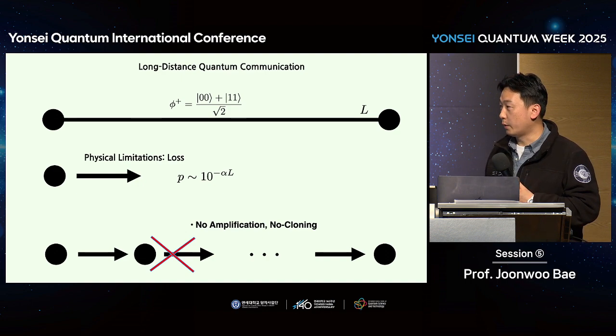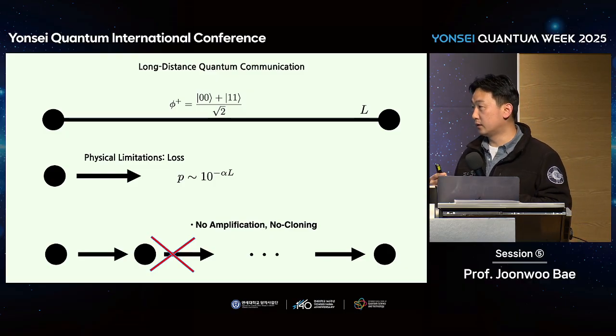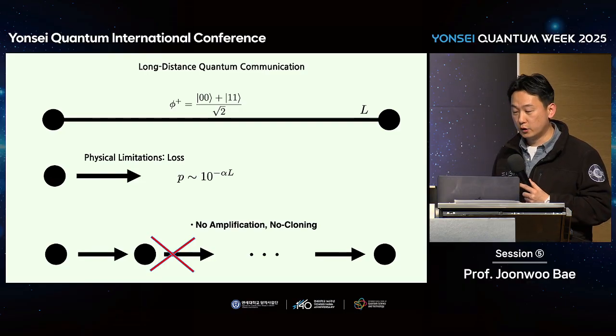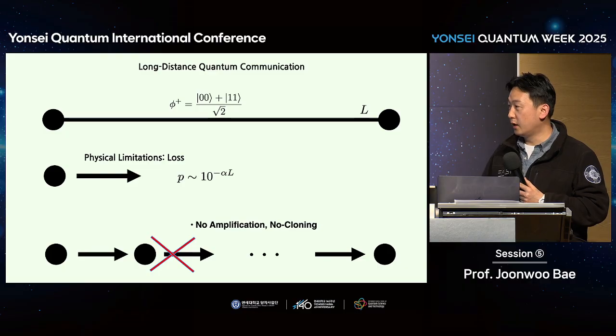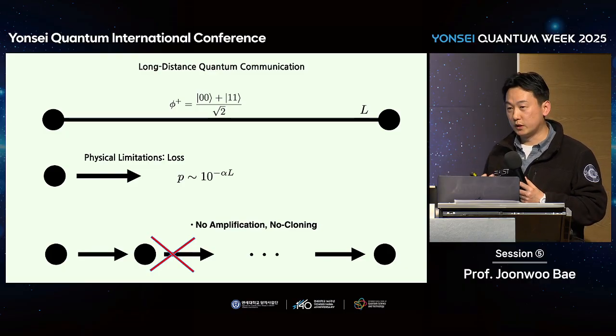We do have the same problem in classical communication as well. The solution there is signal amplification. But it doesn't work for the quantum scenario because of the no-cloning theorem. We cannot copy a quantum state, so there's a limitation in photon distribution. Then how can you realize long distance quantum communication?